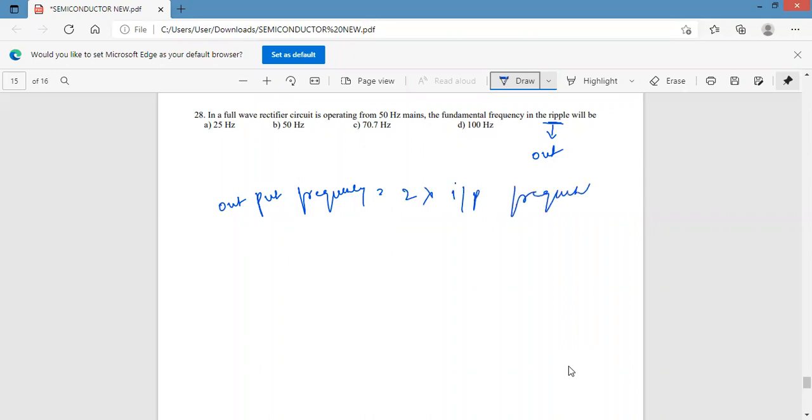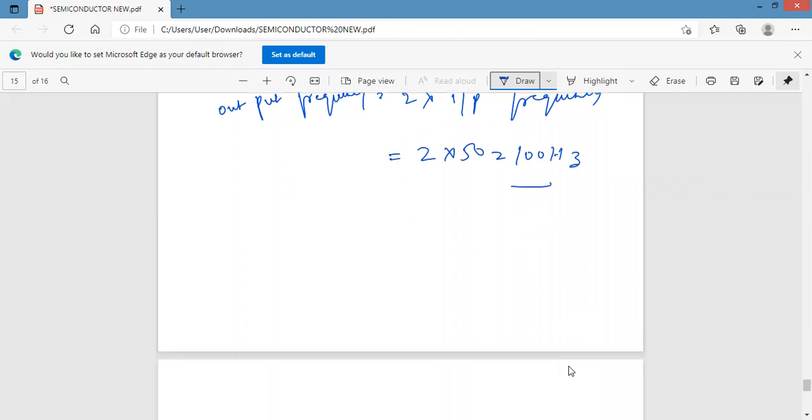In case of a half wave rectifier, the output frequency is equal to the input frequency. Therefore, 2 into 50, that is 100 Hz. Option D is the correct answer.